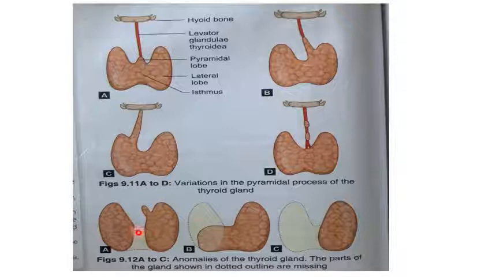Now, in this diagram, there are two separate lobes. The isthmus is absent here, and the pyramidal lobe arises from the left lobe. In this diagram, the whole right lobe is absent, and there is the isthmus and the left lobe. In the last diagram, there is no right lobe and the isthmus is absent. Only the left lobe is present.